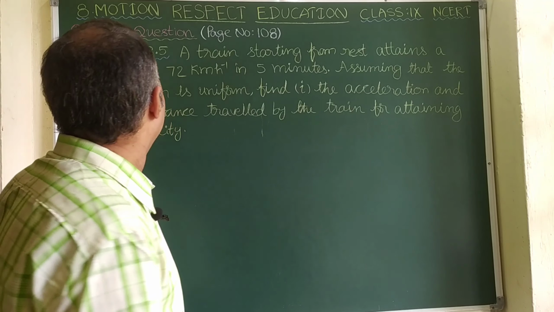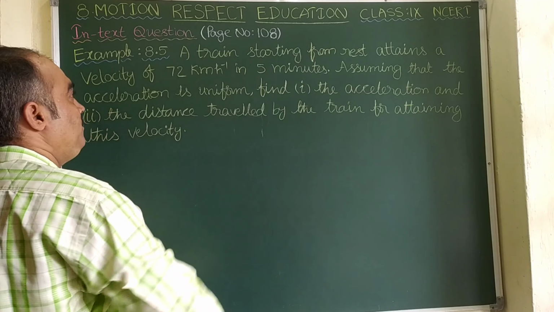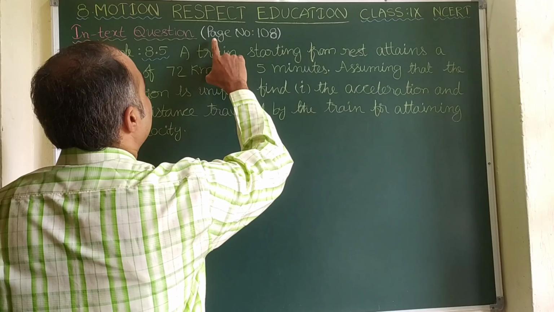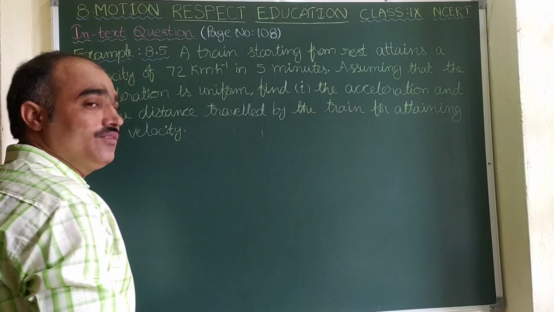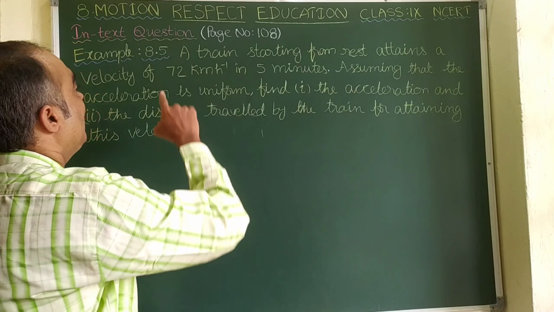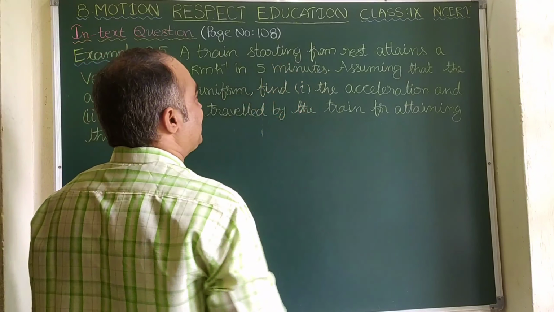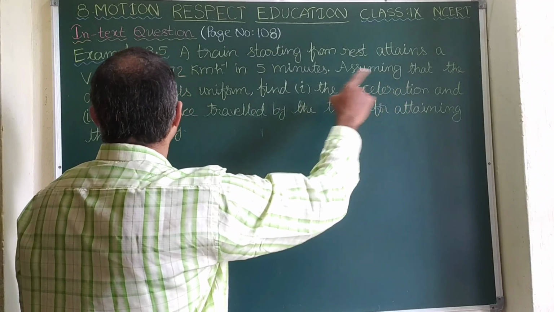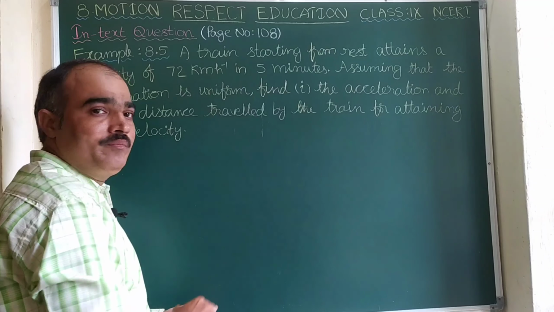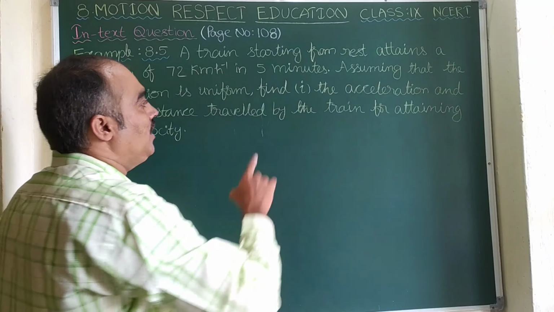Now we see example 8.5, that is there in page number 108. The question is that a train starting from rest attains a velocity of 72 km/h, it can also be said as 72 kmph, in 5 minutes. Assuming that the acceleration is uniform, find the acceleration. This is the first bit, and the second bit is the distance travelled by the train for attaining this velocity.